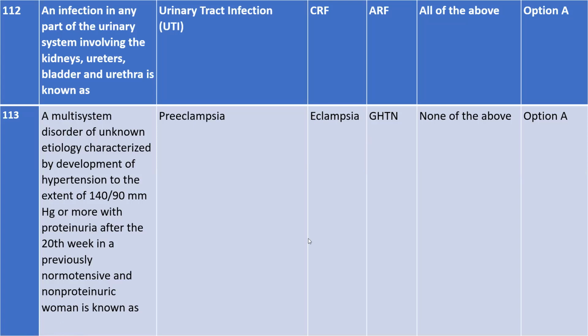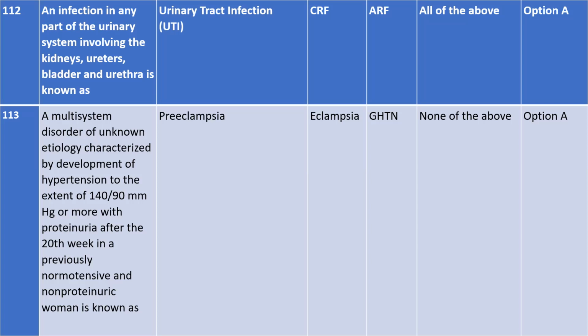Okay. So let us repeat again. A multi-system disorder of unknown etiology, which is characterized by development of hypertension, to the extent of 140 by 90 mm of Hg or more, along with proteinuria after the 20-week, in a previously normotensive and non-proteinuric woman is known as.